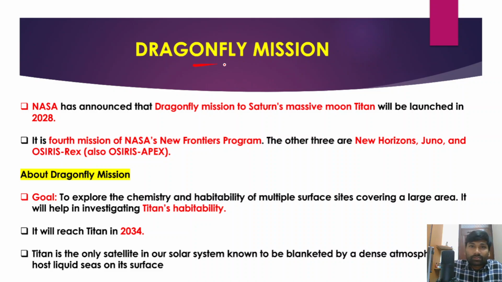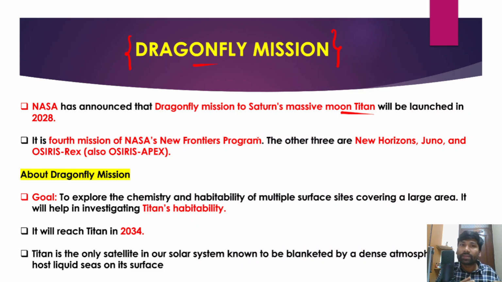So next is the Dragonfly mission. We'll try to understand what exactly this Dragonfly mission is and what its significance is. NASA has recently announced the Dragonfly mission to Saturn's massive moon Titan. See, Earth has a moon.